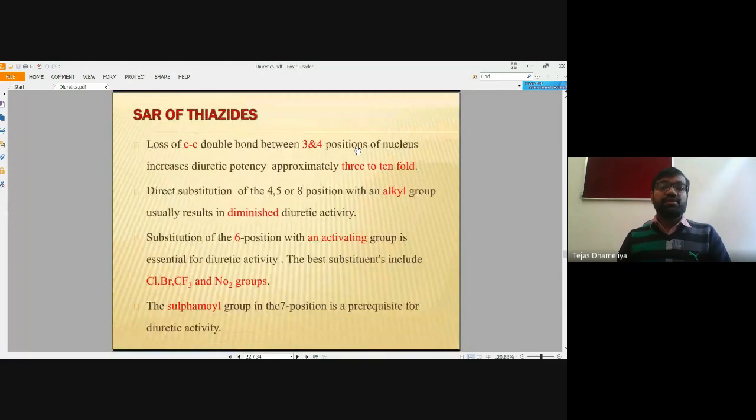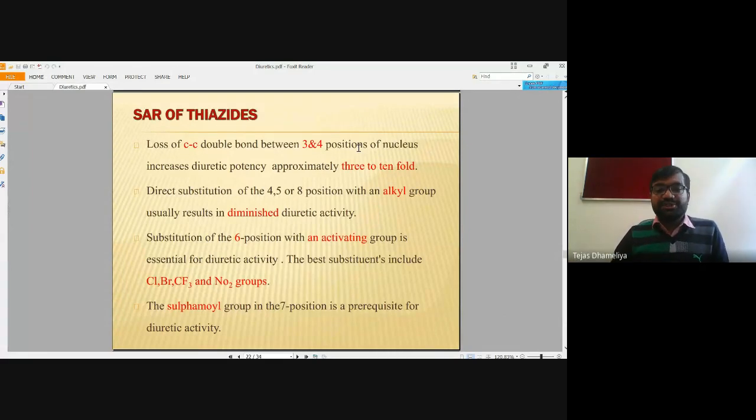Then it comes to the bond. If we reduce the bond between carbon 3 and carbon 4 or nitrogen 4, then it increases the diuretic potency approximately 10 to 3-fold, and direct substitution of an alkyl group at the 4,5 position will show reduction in activity.